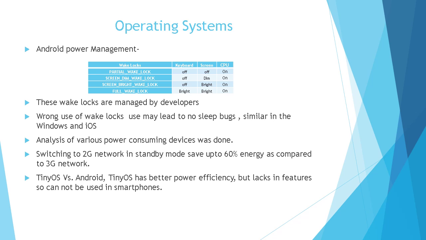Another paper analyzed the power consumption of various modules in a mobile. The author just did the analysis but omitted an important conclusion from the analysis. It was that if the mobile is kept in 2G mode when it is in standby instead of 3G, the energy saving is up to 60%.